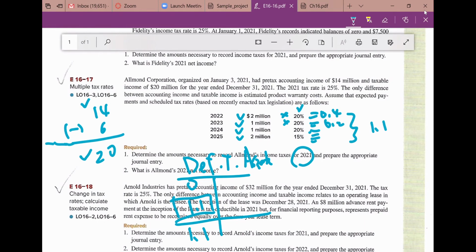You want to calculate 20 times 25%, which is the tax rate. 20 times 25%, you got 5, right? 5 is the income tax payable. So we credit 5 to income tax payable, and you debit 1.1 to the deferred tax assets. And the last item is the income tax expense, right? Which is the balance, 3.9.